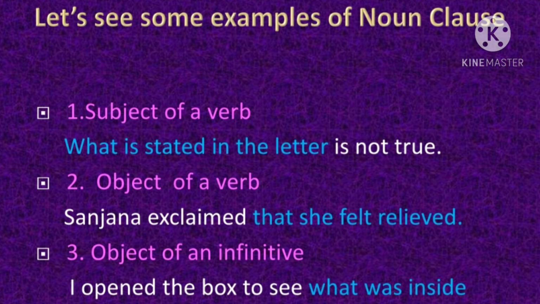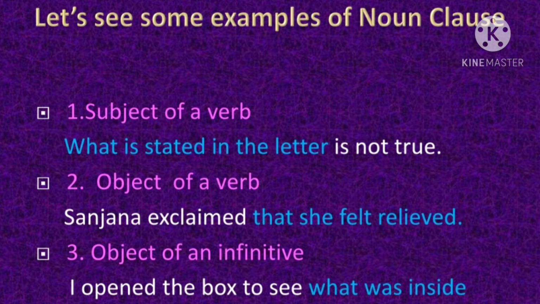Let's see some examples of noun clauses. When noun clause functions as a subject of a verb, see this example: What is stated in the letter is not true. Now here, if you see the whole sentence, children, the subject is what is stated in the letter. Verb is, and object is not true. So here the noun clause is functioning as a subject of the verb. So the noun clause obviously falls into the place of subject, and it is the subject of the verb is in the main clause.